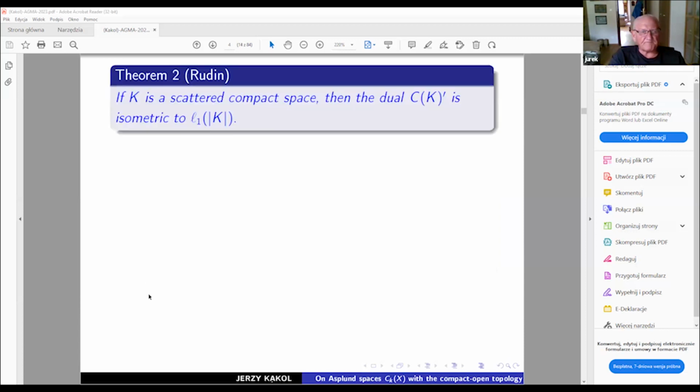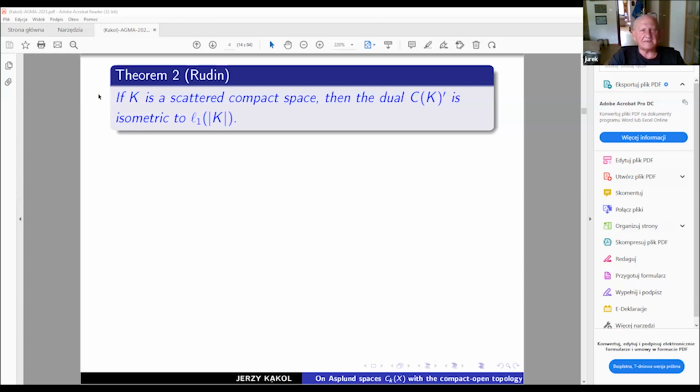So now let's go to a very special class of Banach spaces, namely Banach spaces of continuous functions, real continuous functions.